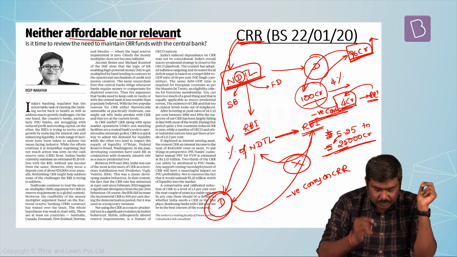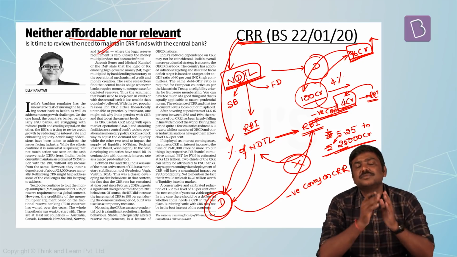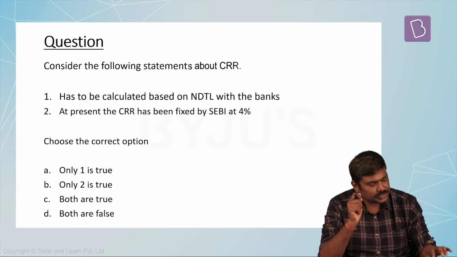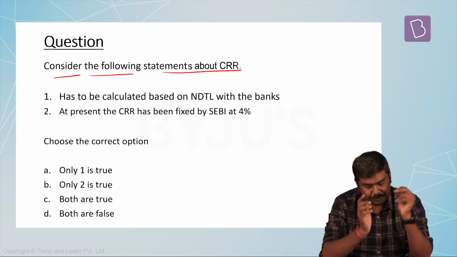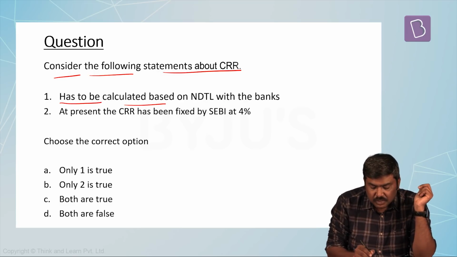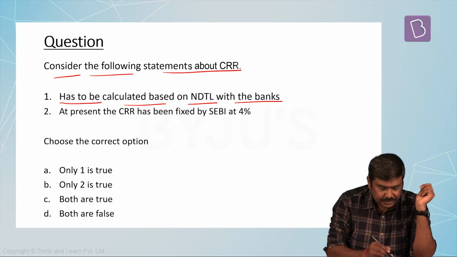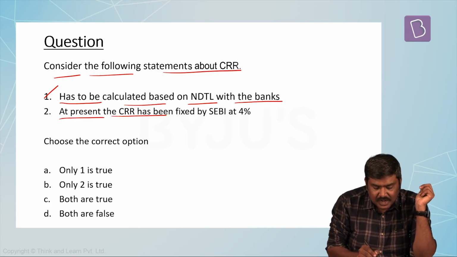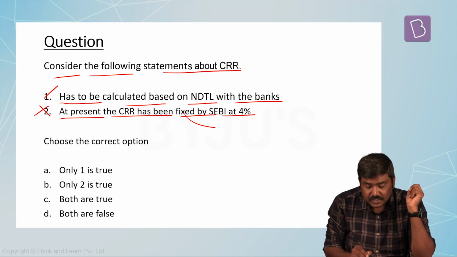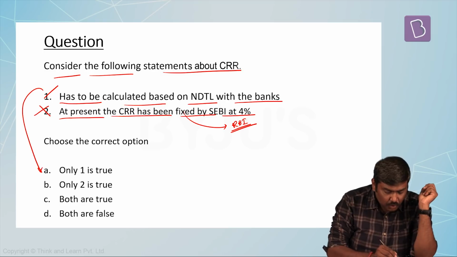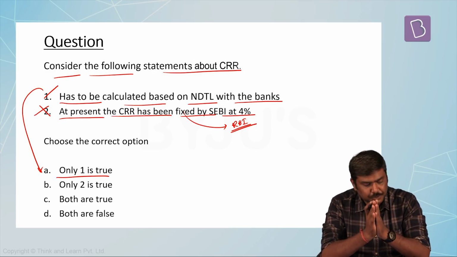So these are some of the points which are discussed in this particular article. Now, based on this, let's have a look at a question here. Consider the following statements about CRR. It has to be calculated based on NDTL with the banking sector. Yes. At present, the CRR has been fixed by SEBI at 4%. This is wrong. CRR is fixed by Reserve Bank of India. So the right option will be option A. Only first statement is true.